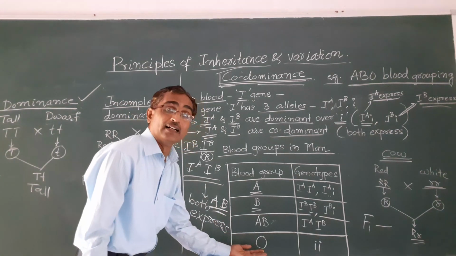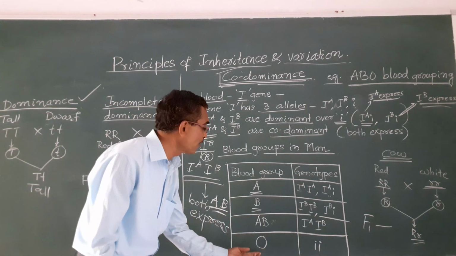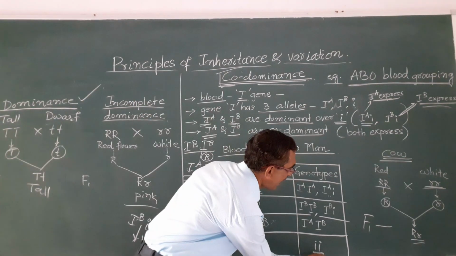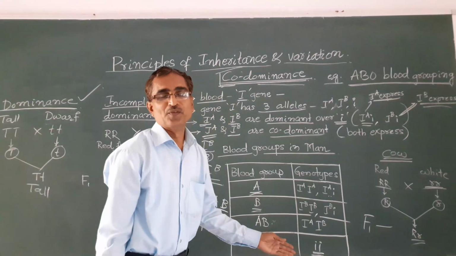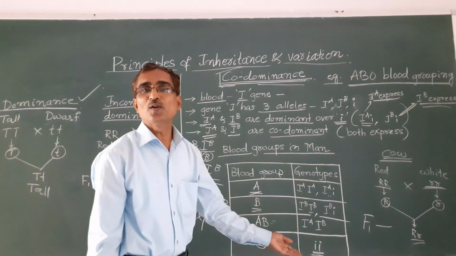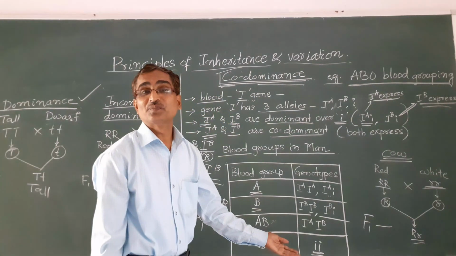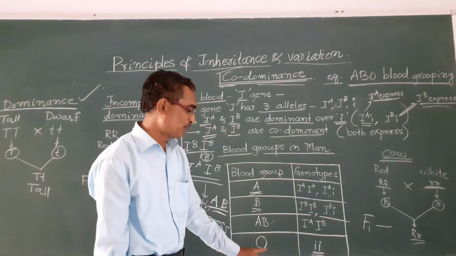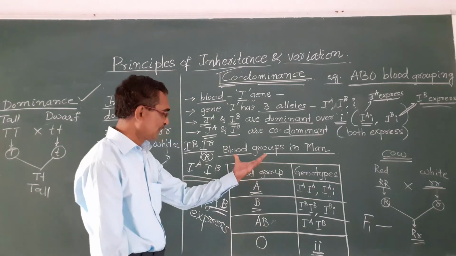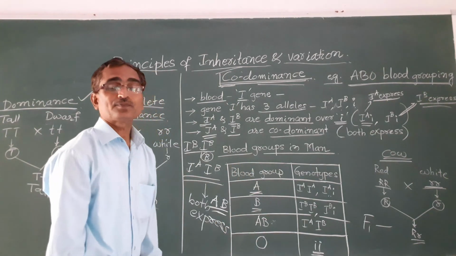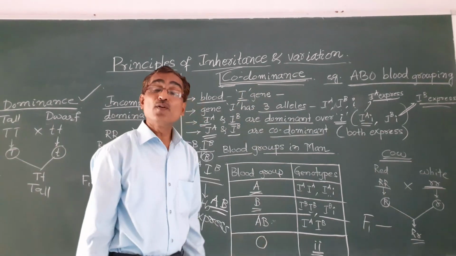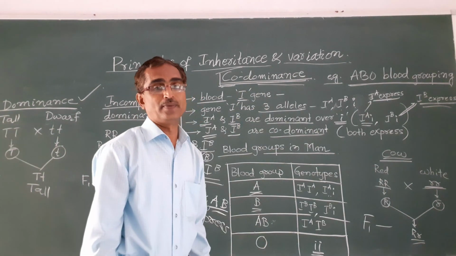Next, when we have O blood group, the genotype will be small i and small i. Because there is no IA and no IB, automatically the blood group will be O. So this is how we can see codominance in ABO blood grouping of human beings.